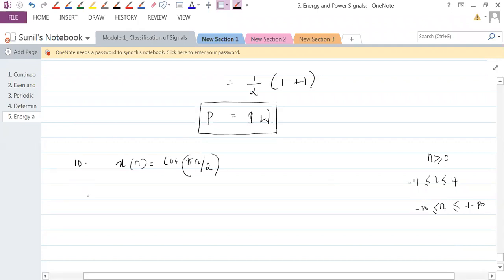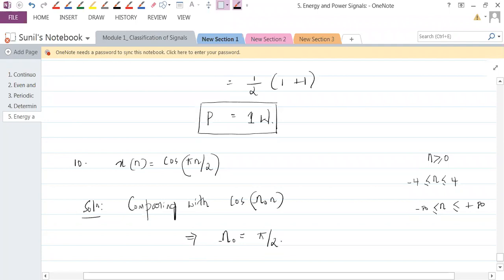And what is the test for periodicity of this signal? Comparing with cos omega naught n, this implies omega naught is what? It's pi by 2.